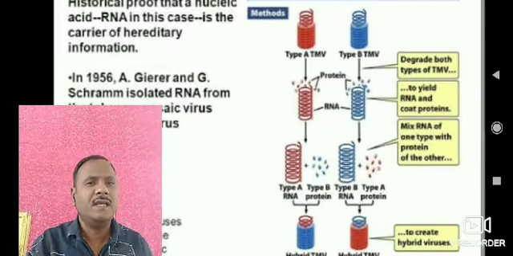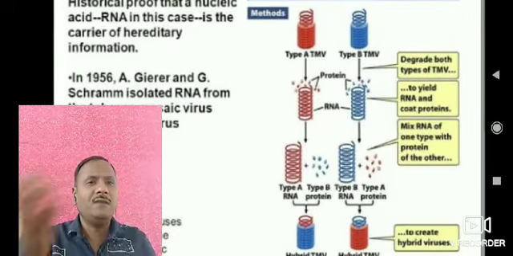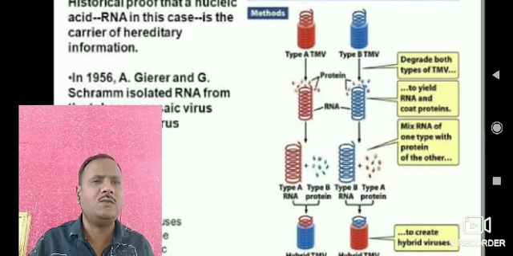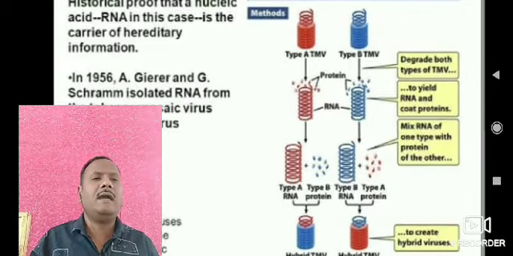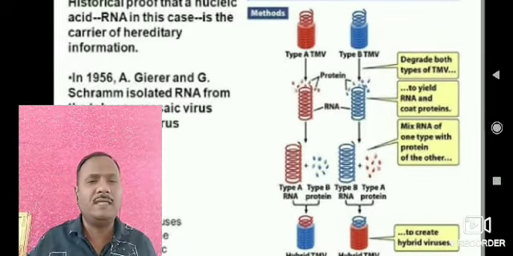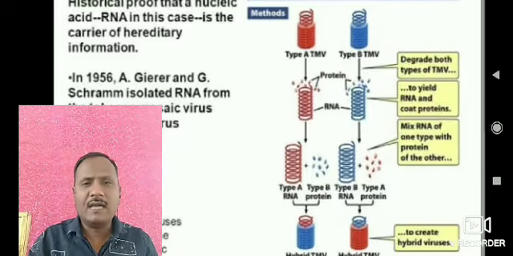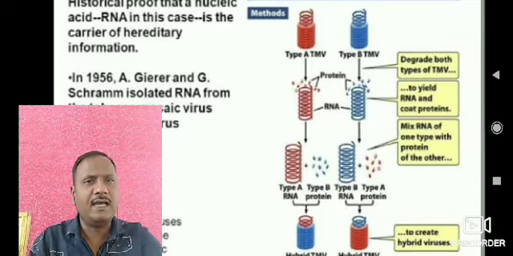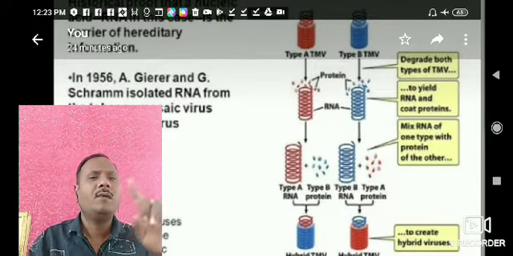Degrading means he centrifuged the samples of type A and type B separately in test tubes, which yields RNA and coat protein separated. It means the virus is made up of two parts: one is the genetic material, that is the RNA, and the second is the protein.